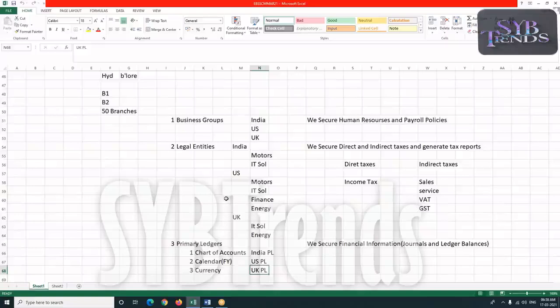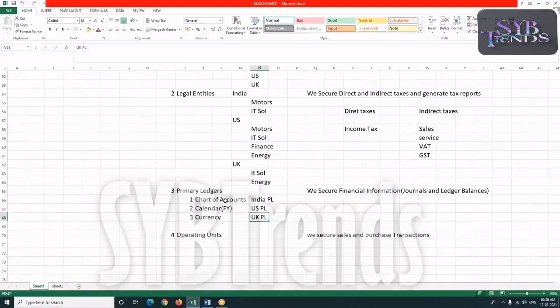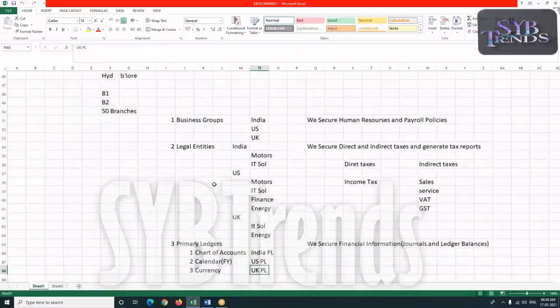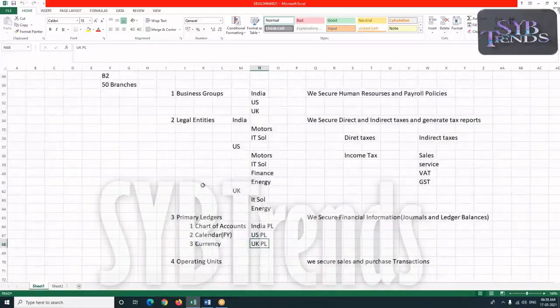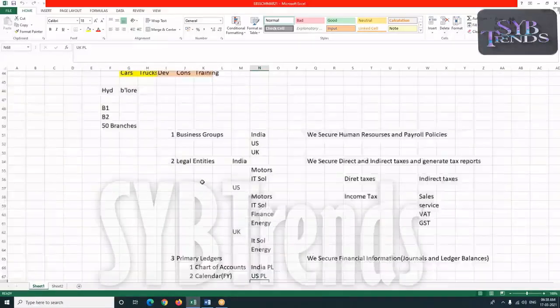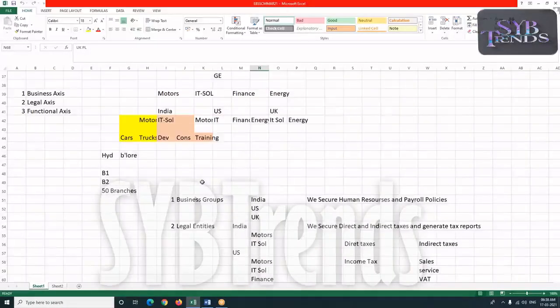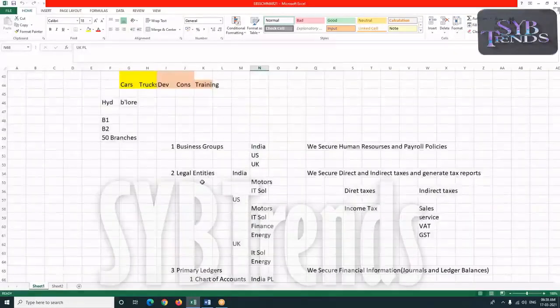We have to prepare that separately, calculate how the performance is in India, how it is in US, and how it is in UK. Or can it be brought under one roof, rolled up?